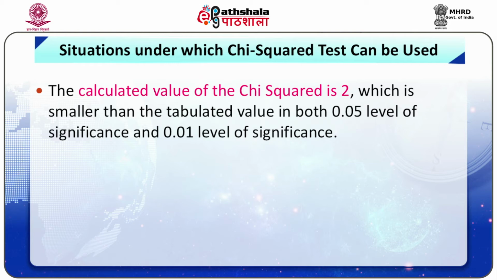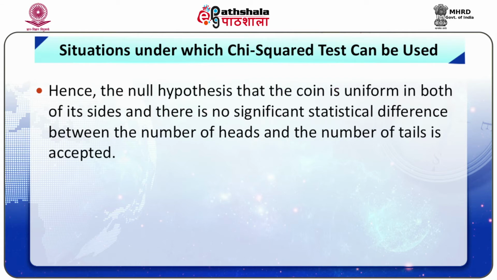The calculated value of chi-square is 2, which is smaller than the tabulated value, both at 5% and 1% levels of significance. Hence, the null hypothesis that the coin is uniform in both its sides and there is no significant statistical difference between the number of heads and the number of tails is accepted.